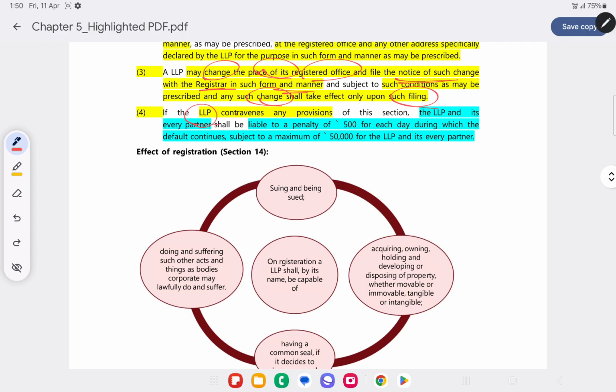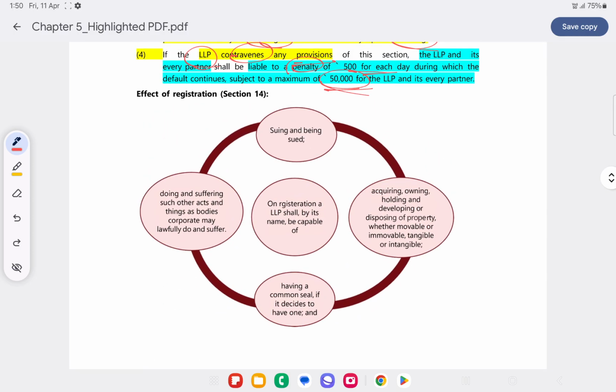So if the LLP is contravening any of these provisions, the penalty is 500 for each day, subject to a maximum of 50,000. Let's say for example this contravention continues for a period of 200 days. In that case the penalty will be 500 into 200, which is 1 lakh. But here the maximum limit is 50,000, so it will be 50,000. Let's take for example this contravention continues for 10 days. In that case it will be 500 into 10, which is 5,000, which is well within the limit of 50,000, so 5,000 will be imposed.